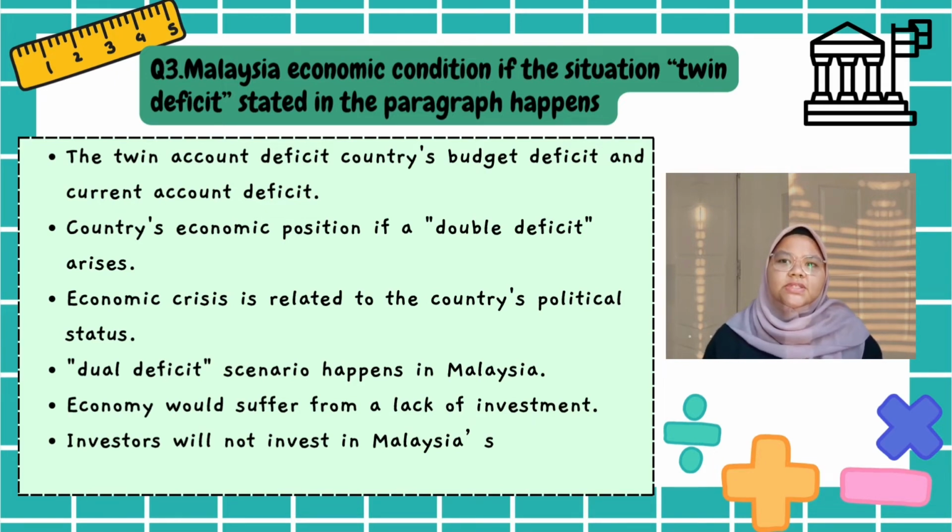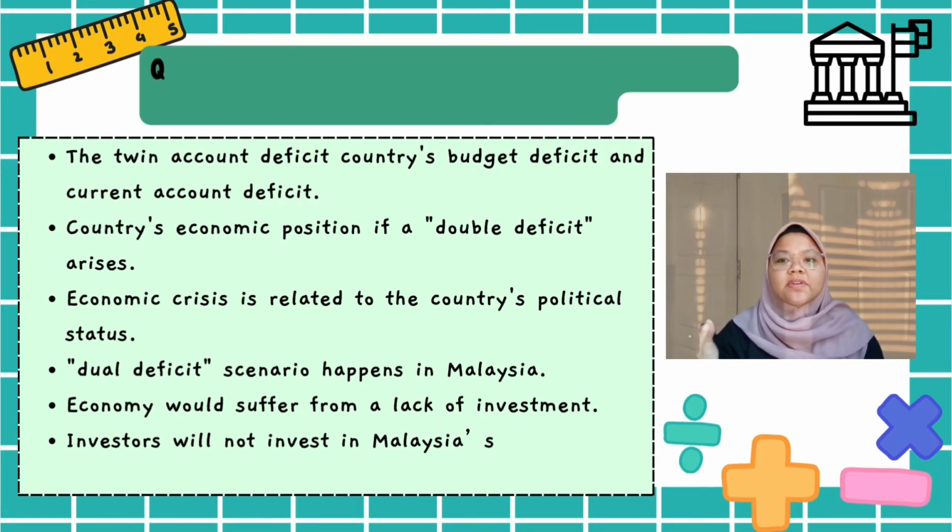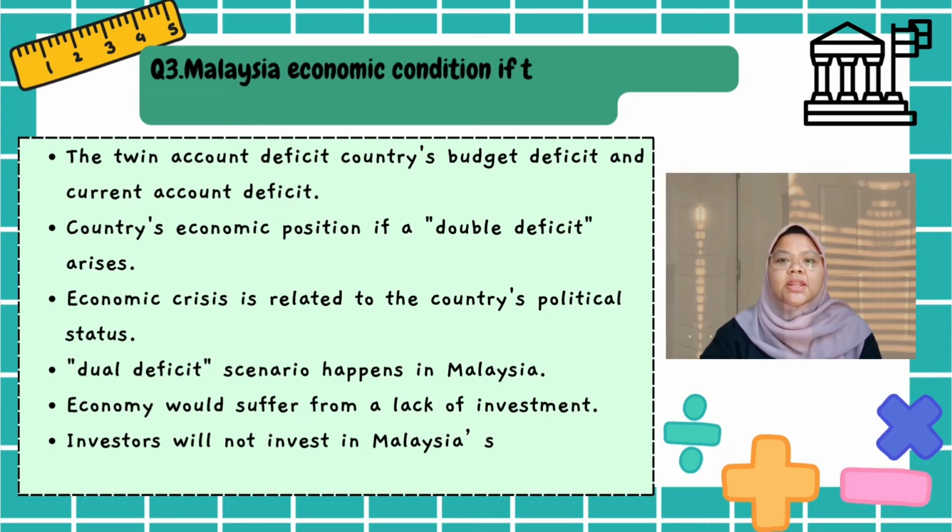The twin account deficits, often known as the twin deficit, is the sum of a country's budget deficit and current account deficit. In addition, Malaysia is concerned about a contrary economic position if a double deficit arises, resulting in devaluation of the ringgit. This is particularly true when the economic crisis is related to the country's political status.